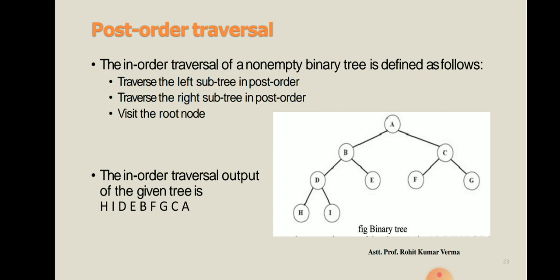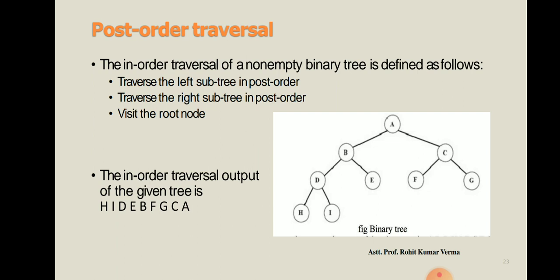So dear students, in this image kindly see we have the root node, that is A. For root node A, the left subtree is B and the right subtree contains the parent node C. As per our step, first of all we have to traverse the left subtree.